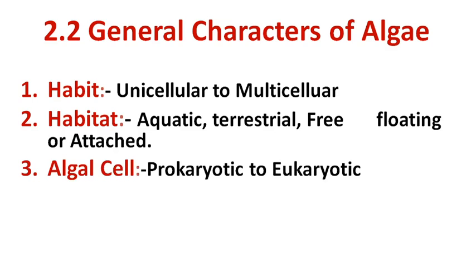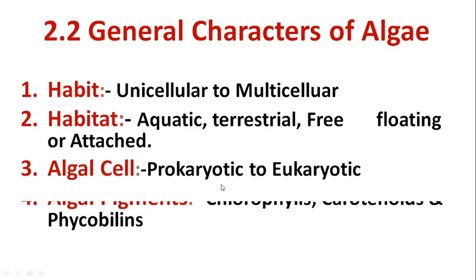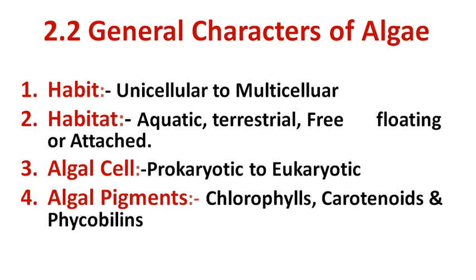Then the algal cell. Students, the algal cell is mostly eukaryotic in nature, having a true nucleus. But in the division Cyanophyta, or class Cyanophyceae, the blue-green algae, the cell is prokaryotic in nature, meaning a primitive type of cell. Next, the algal pigments.